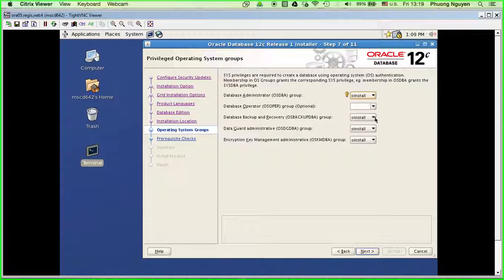If you have the backup group, you can just select them here, because when the backup people log in with their password, they can only do backup and recovery. They cannot do anything else. So this is where you give the privilege. But by default it's just an Oracle install, so very much anyone who has the password can do it.